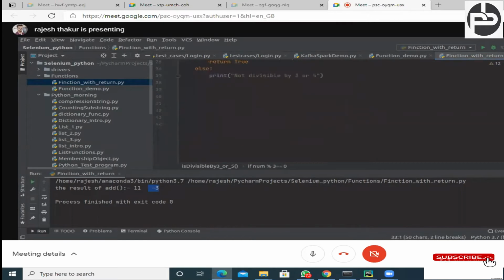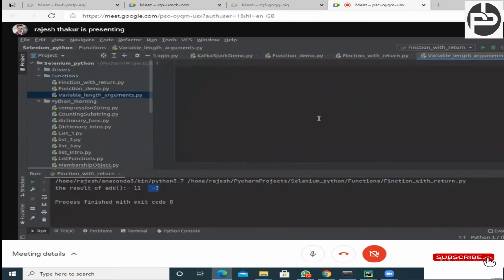Now I'm going to discuss variable length argument. What do you mean by variable length argument? So I'm going to create another Python file, variable underscore length underscore argument, and we created one more file inside of this function directory. So this is very important.